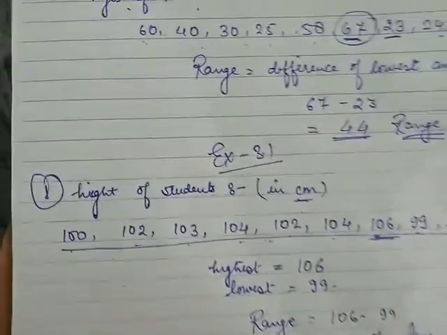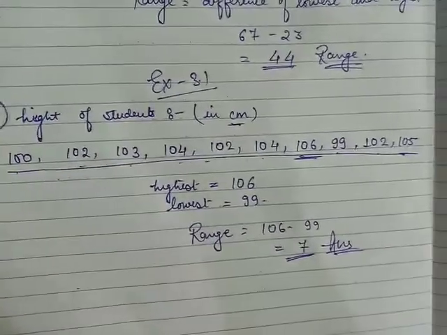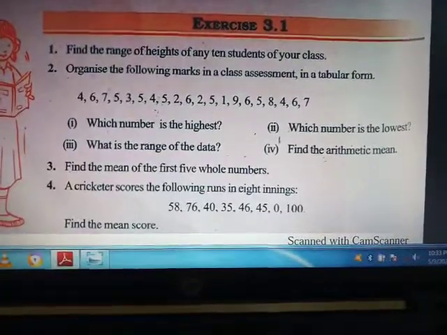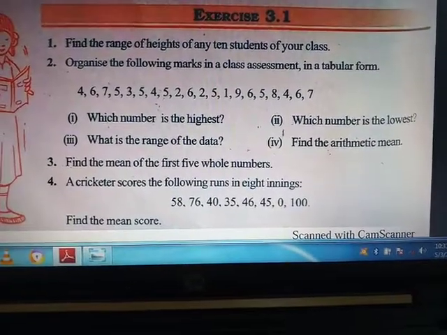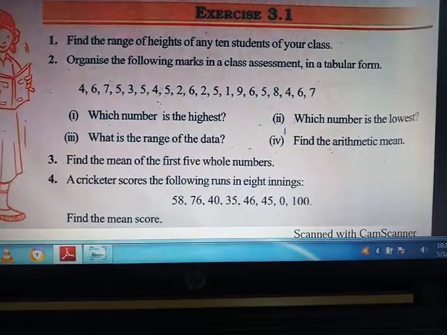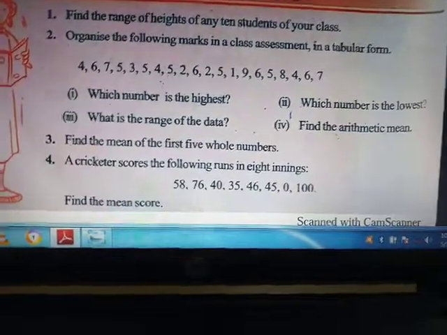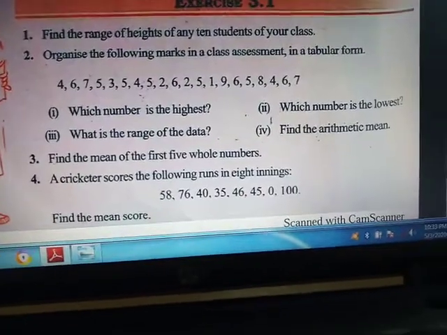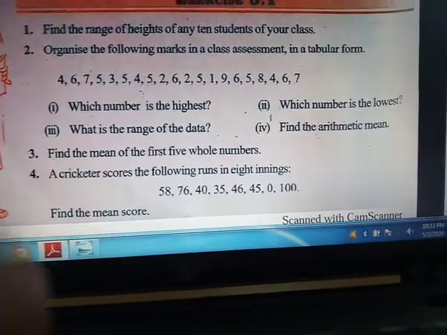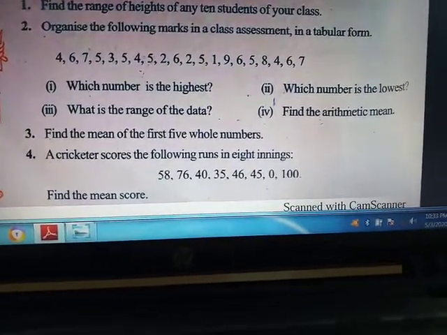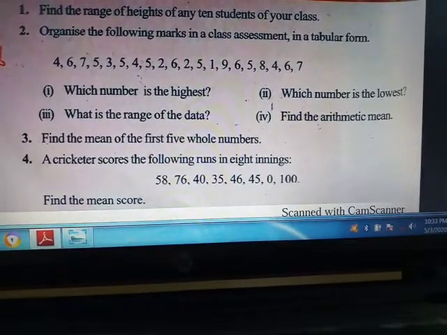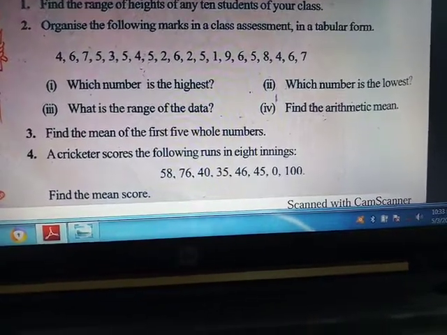Now we will move to the next question. Question number 2. Organize the following marks in class assessment in a tabular form. Suppose these are the marks of the students: 4, 6, 5, 3, 7, 5, 4, 5, 2, 6, 2, 5, 1, 9, 6, 5, 8, 4, 6, 7.